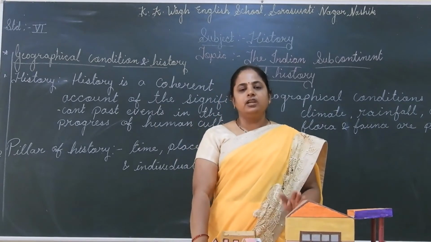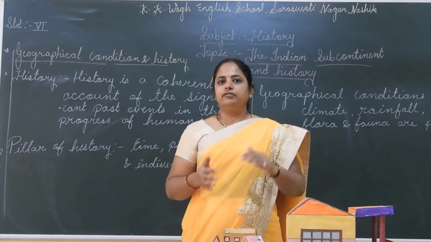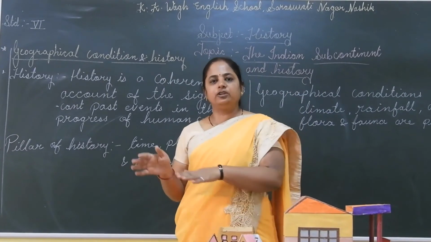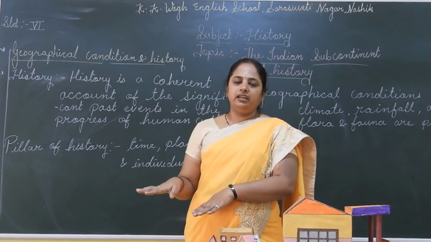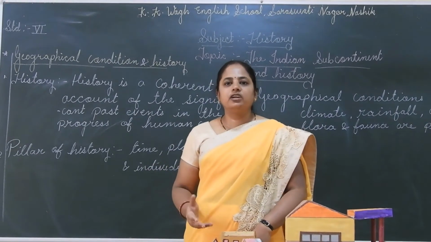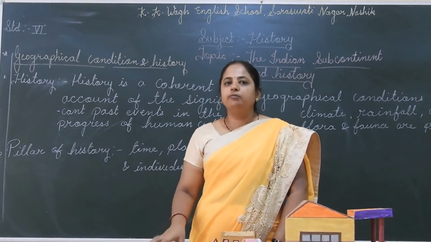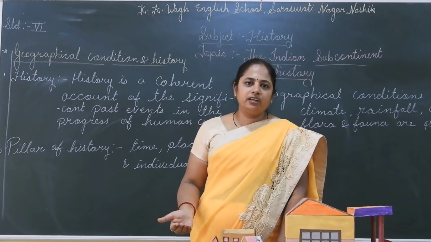In the same way, if we consider the plain area, when the rainfall is there, fertility has already settled in the plain area, so the fertility of the soil will be more. As the fertility of the soil is more, food grain can be grown very well.